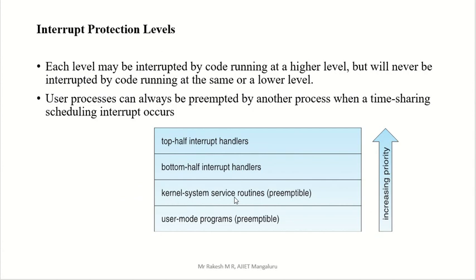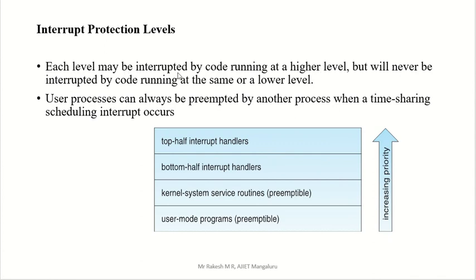One is the kernel system service routine, that is preemptive. The non-user mode program is also preemptive, but these two are non-preemptive: the top half and the bottom half are non-preemptive. So we will see that each level may be interrupted by the code running at a higher level. Okay, this is the higher level, this is the lower level.